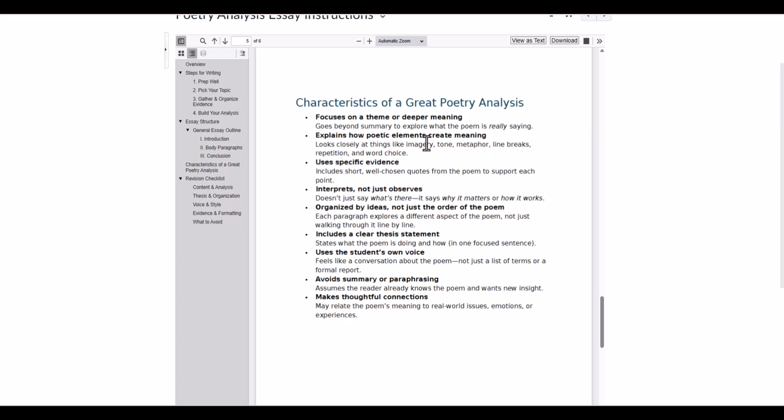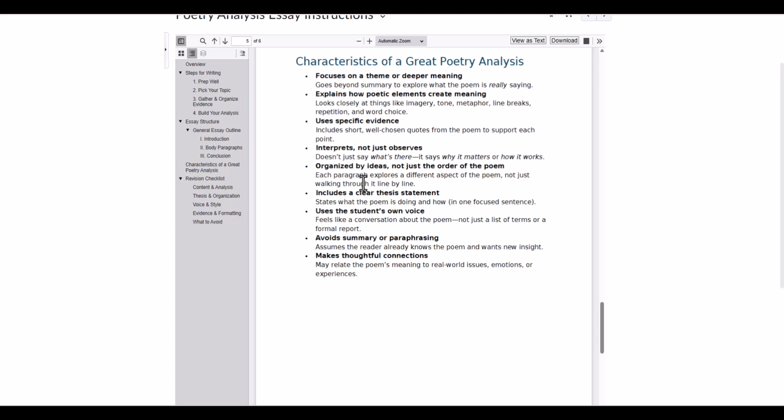Characteristics of a good poetry analysis: you're going to focus on a theme or a meaning. It's not just summary, you're talking analytically. You look at how those poetic elements create meaning. You're going to use specific evidence from the text, so short, well-chosen quotes. And you interpret things, not just observe. Remember, analytically, we're thinking how and why, not just what's there.